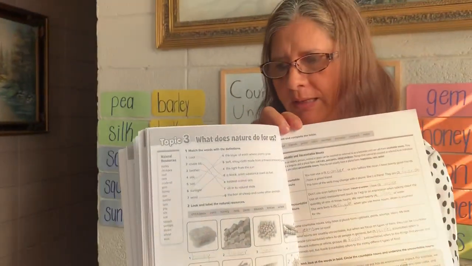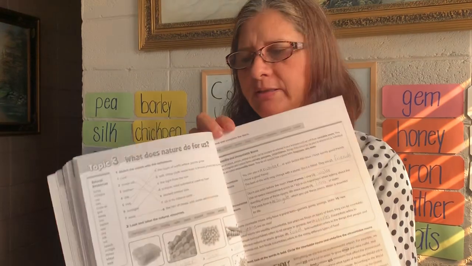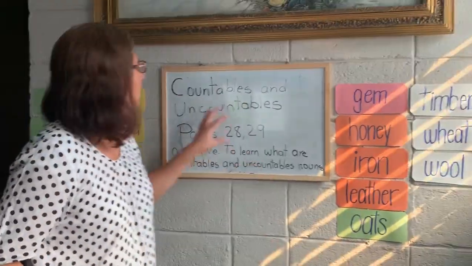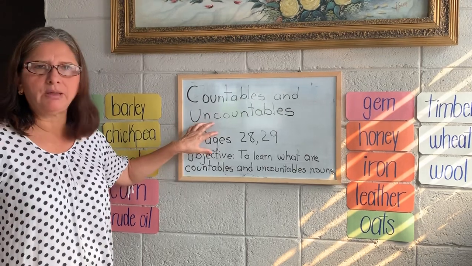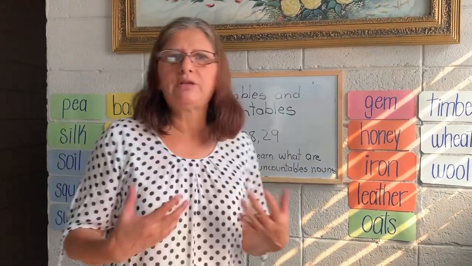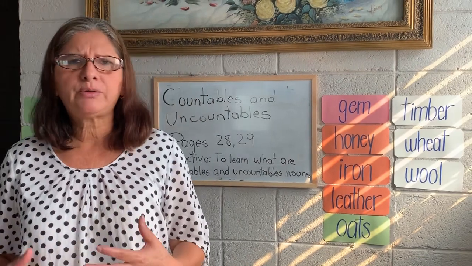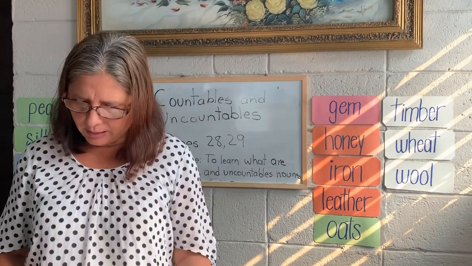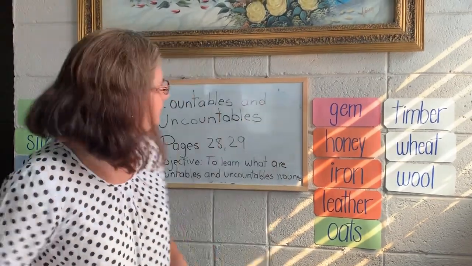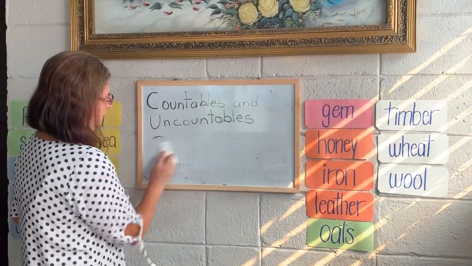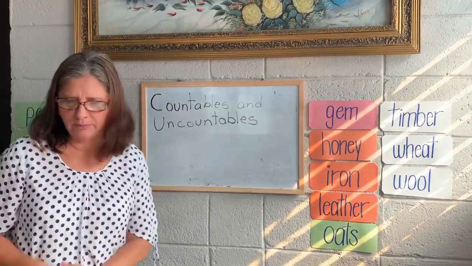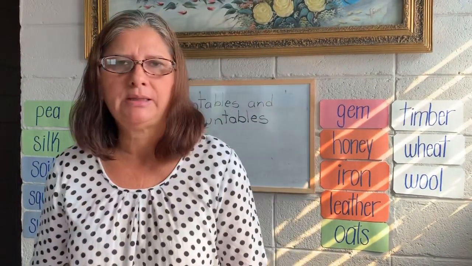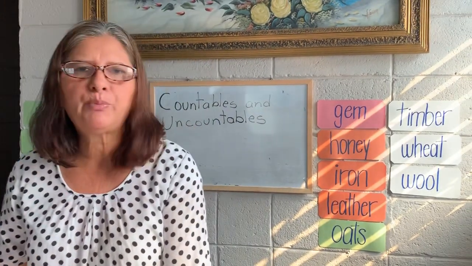The main topic of this class is countable and uncountable nouns. First of all, I want to define what a noun is. I want you to remember what a noun is. A noun names a person, animal, thing, or idea. And nouns are divided into countable and uncountable. I have here in my table examples of countable and uncountable nouns.